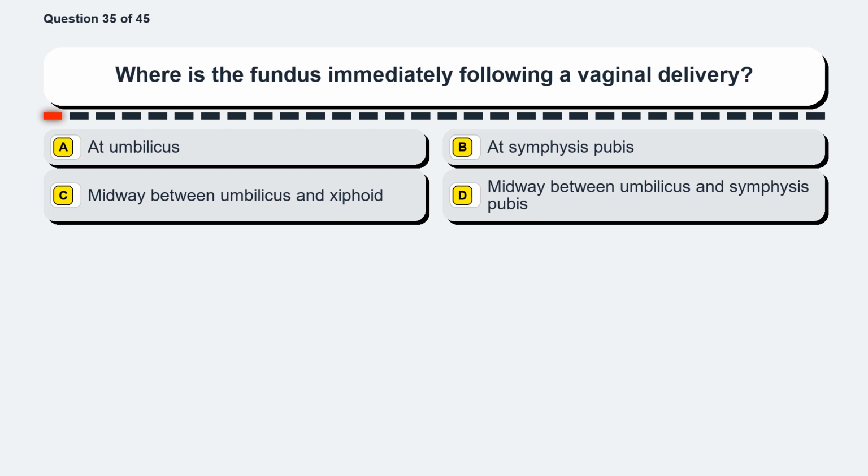Question 35. Where is the fundus immediately following a vaginal delivery? Option A, at umbilicus. Option B, at symphysis pubis. Option C, midway between umbilicus and xiphoid. Option D, midway between umbilicus and symphysis pubis.